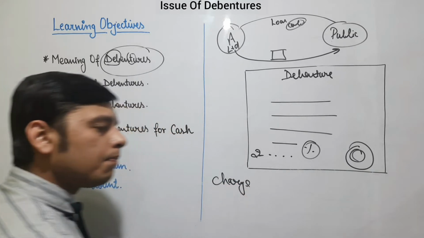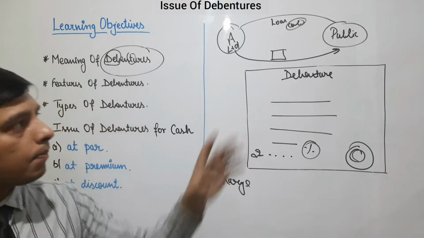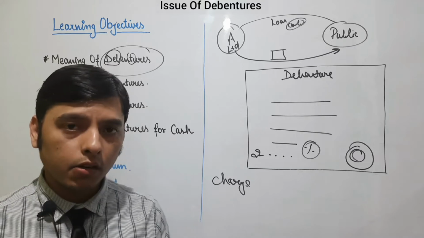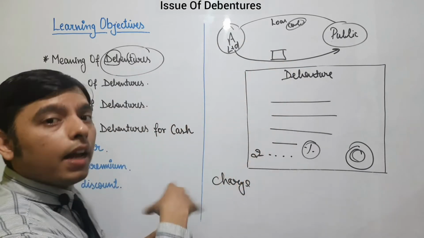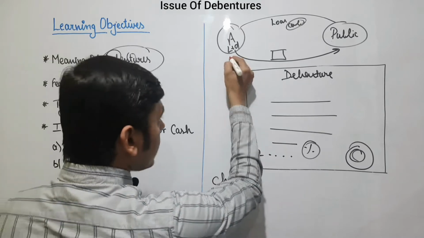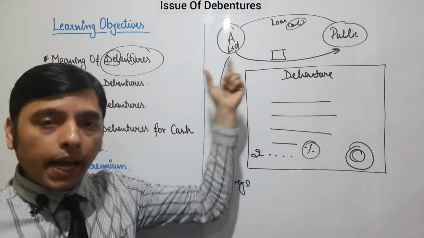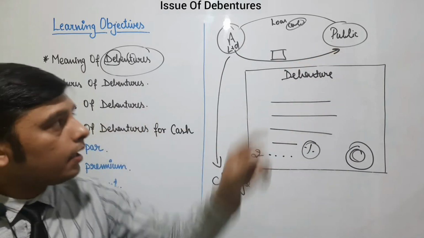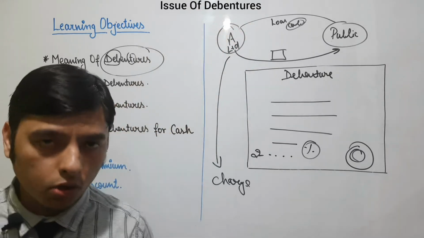I am asking you a simple question. If we want to raise a loan from the public, we will ask for some security, which is known as collateral security. A Limited has to keep some security while raising the loan. This security is called a charge. The security which is kept by A Limited for raising a loan from the public in the form of debenture is called a charge on the asset.